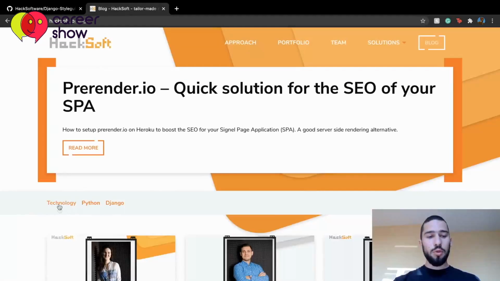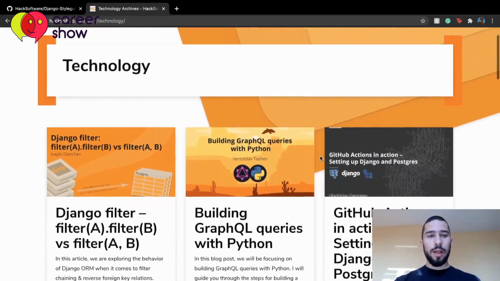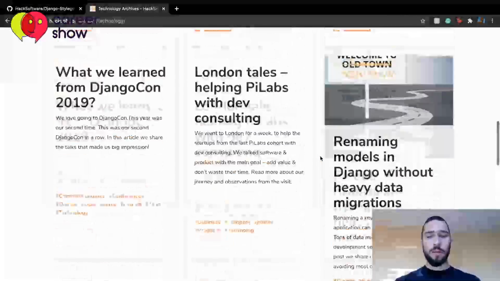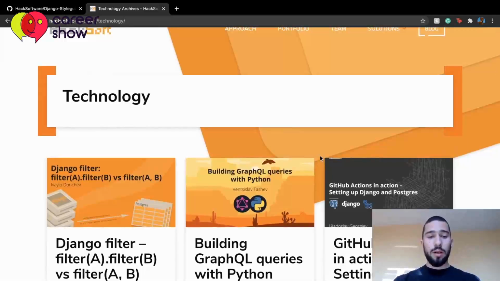But if you go to the technology section here, you see our latest tech articles, which are a lot. And if you are developing with Django or React or Python and JavaScript in general, and if you stumble upon something, you can go here and check if something can help you.